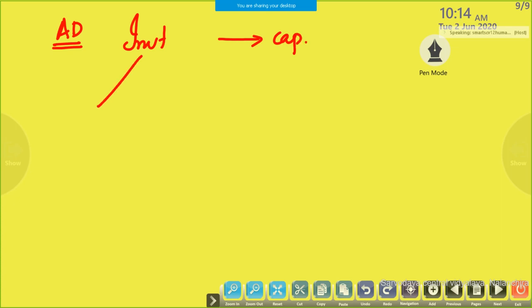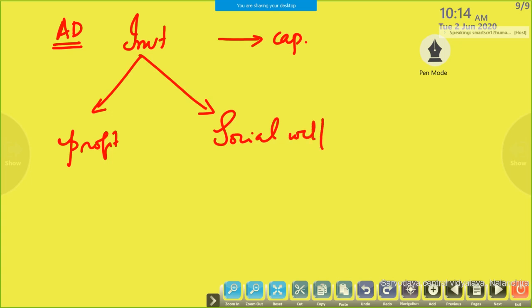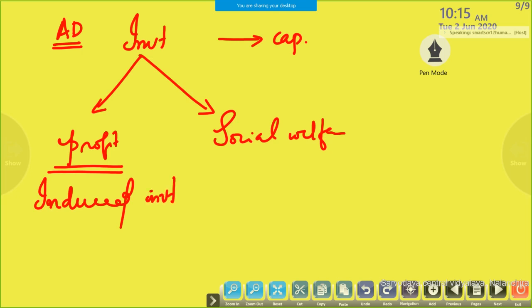There are two types of investment. One is for profit, another is for social welfare. For profit, the investment is induced investment.